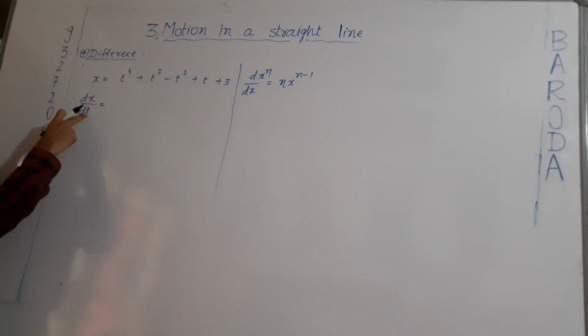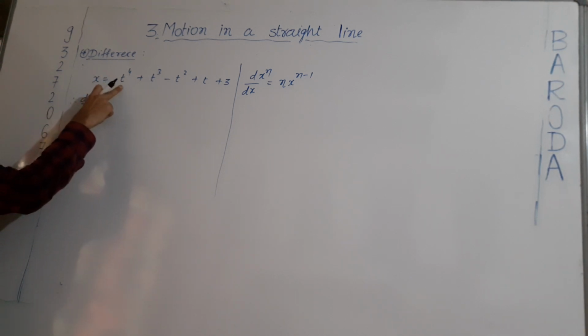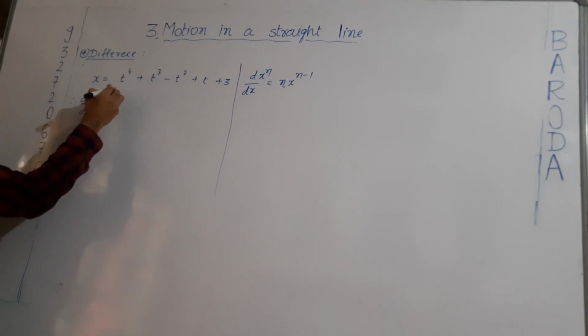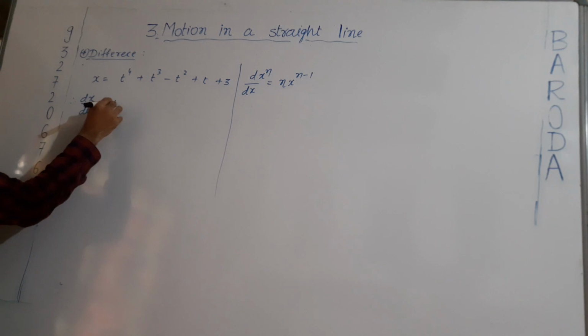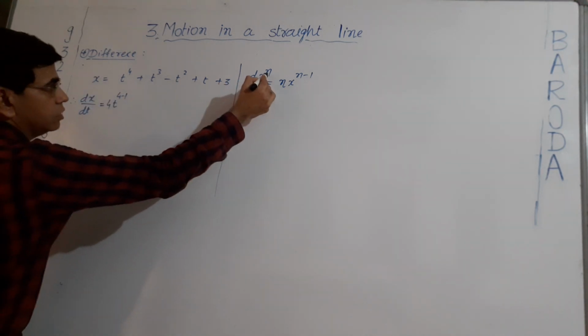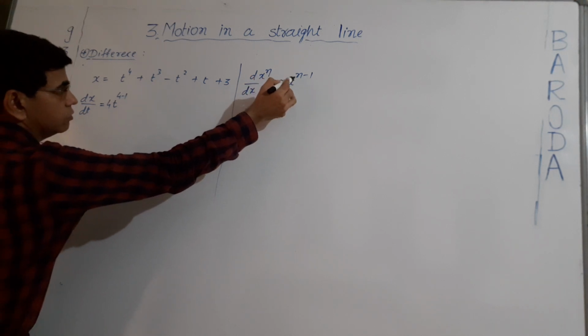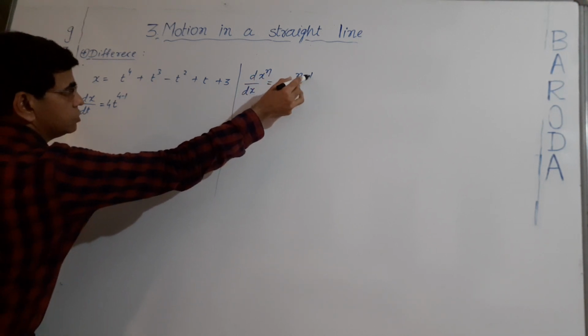So if we want to find the differentiation with respect to time, the power of t is 4, so 4 will come in multiplication and one power will decrease, that is 4 minus 1. Here the power of x is n, so we can write n into x raised to n minus 1.